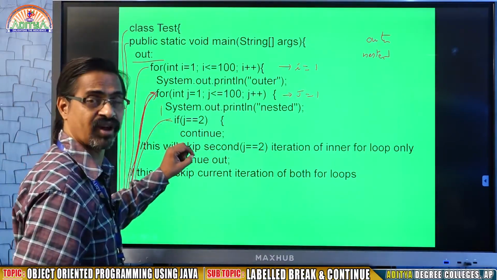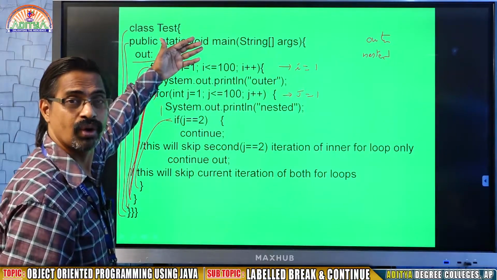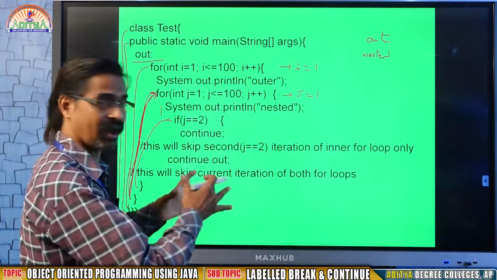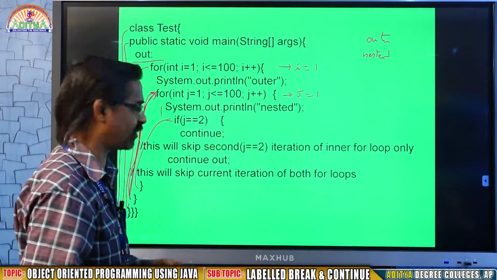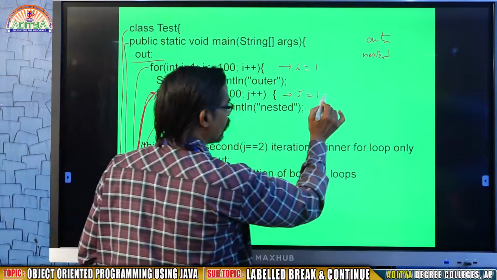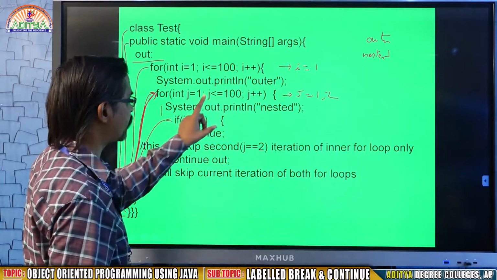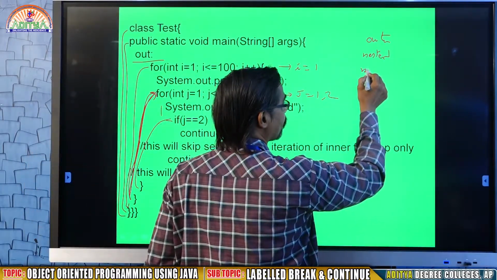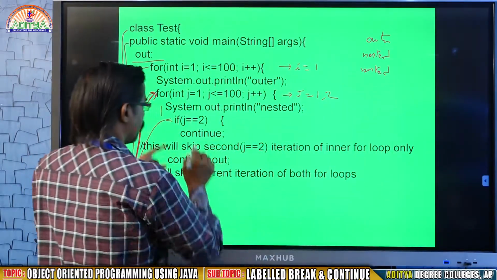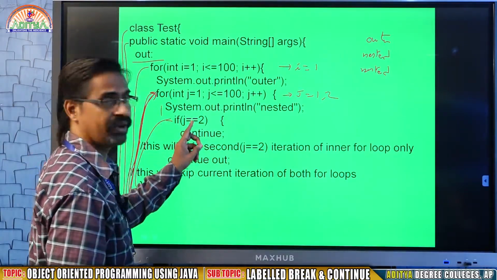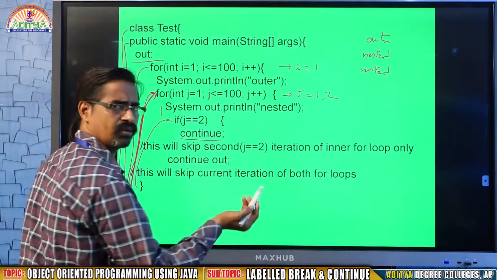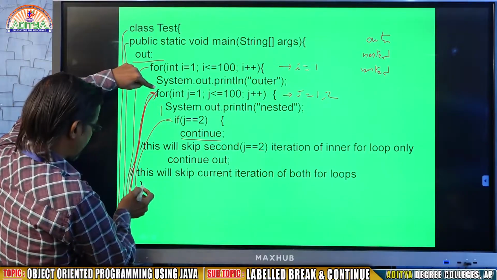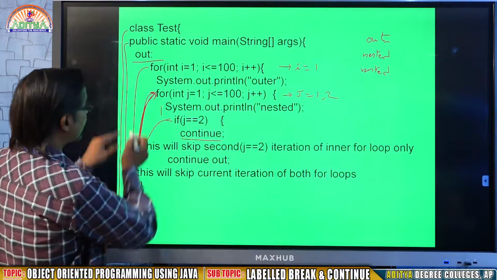Without finishing the inner for, the system never goes back to the above for. That is the purpose of nested loops, nested for. Prepare well the concept of nested for. Okay. So it will go there where the J value will be 2. Then it will come into the body where it is going to print another time nested. Now, is J equal to 2? Yes. Now what am I writing? Continue. Without label, continue, what happens? It will skip this inner for loop and go to the outer for.